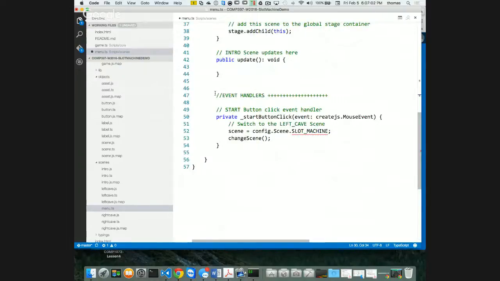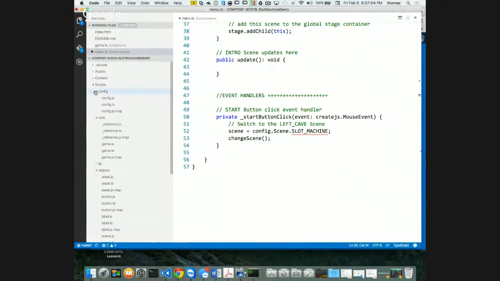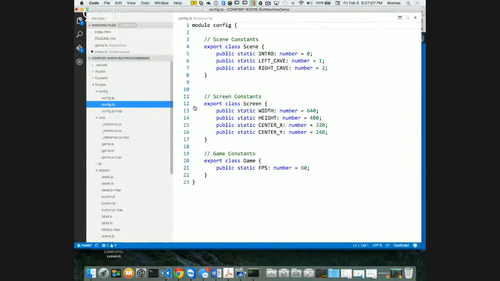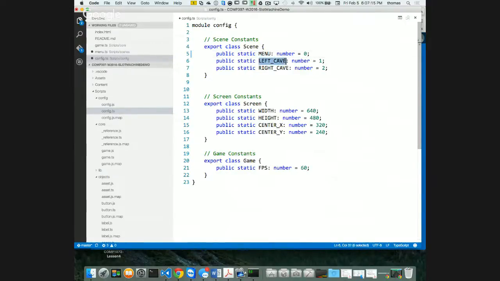Well, there is no slot machine, so let's fix my config. I'm going to go to my config folder, go to my config.ts file, and notice I have some states. Here's my scenes. My intro scene doesn't exist. And my left cave doesn't exist. It's going to be called slot_machine. And my right cave doesn't exist. It's going to be called game_over this time, just to make it readable. So I can go to my menu scene, my slot machine scene, or my game over scene. Very simple. Okay, cool.